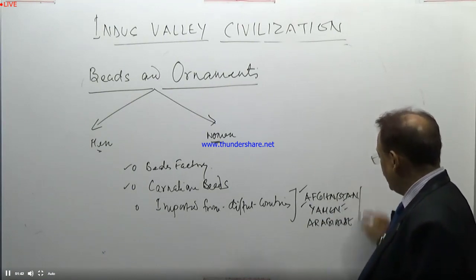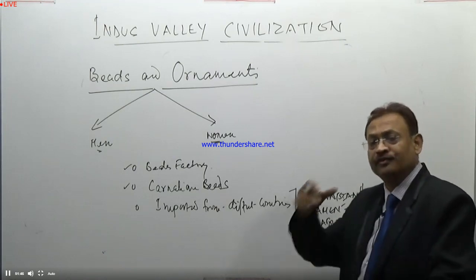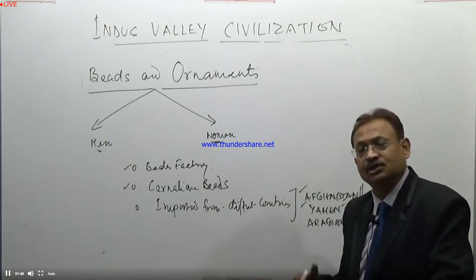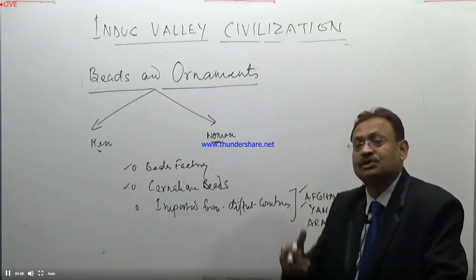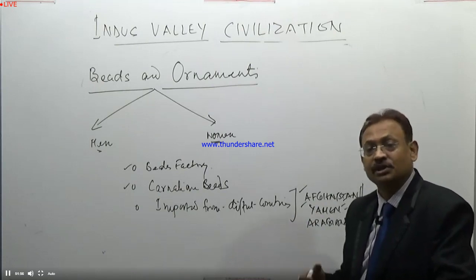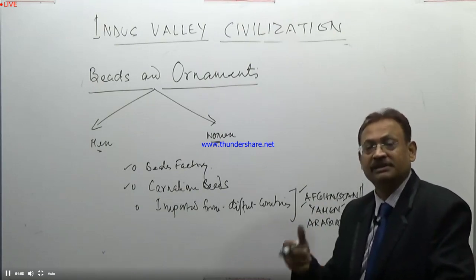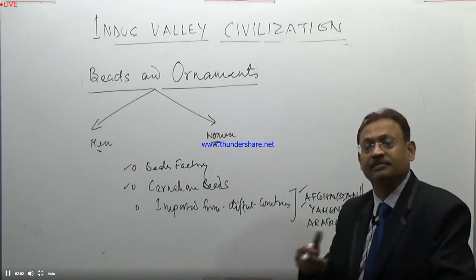We find so many references that due to the very strong trading activities of the Indus Valley people, they also had an arrangement for developing their trade and business. They organized themselves.